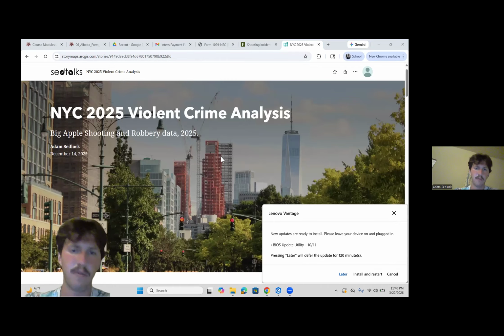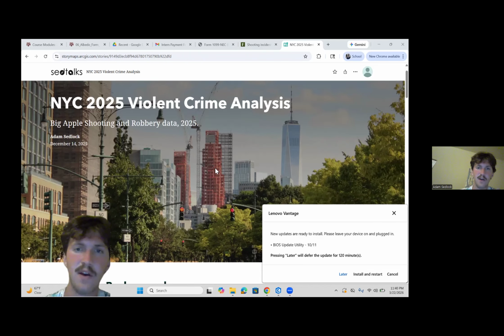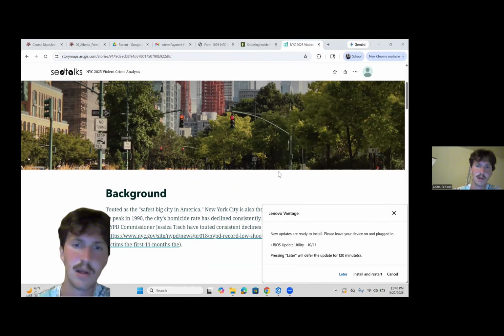And just to give everybody a refresher on my project, I am going to be looking at gentrification since 9/11/2001 in New York City and contrasting it with crime trends and real estate. So taking a look at real estate and crime and comparing and contrasting where rates were in 2001 up through the decades 2011 to 2021 and then finally on to 2026. Currently the most recent data points that we have are from 2025, hence why it says 2025 violent crime analysis. And so let's dig into this.